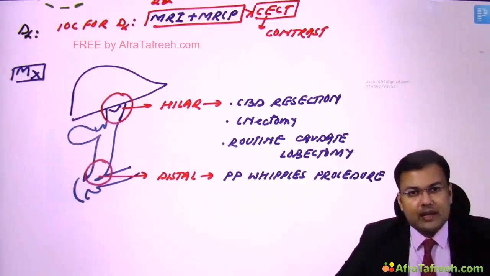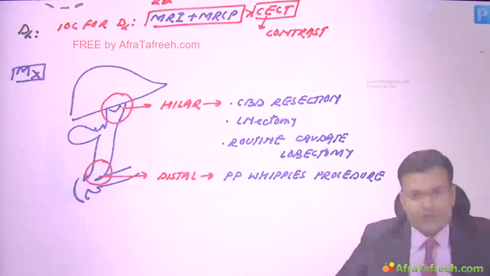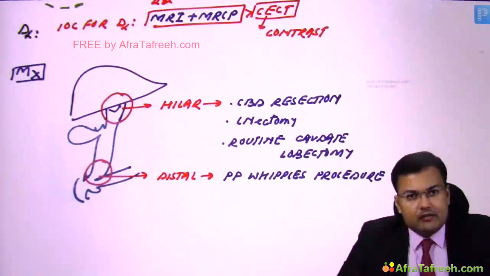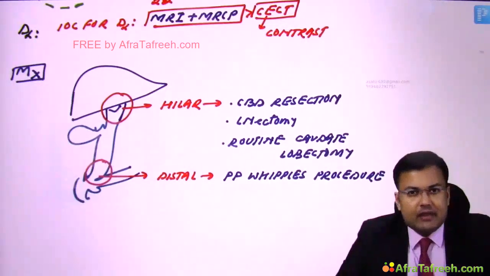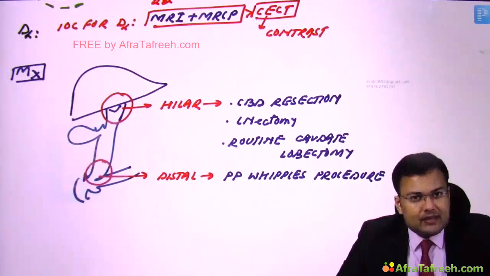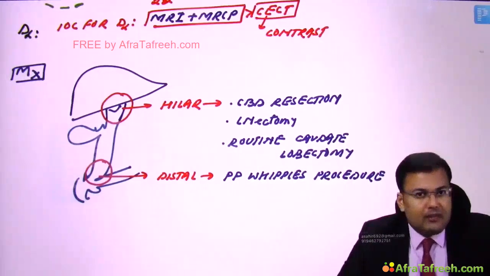So this is how we manage or treat cholangiocarcinoma. Some patients come with metastasis. If the patient has advanced stage or metastasis, in those cases we go for palliation. And what is the chemotherapy given for palliation? For palliation we give gemcitabine plus cisplatin.